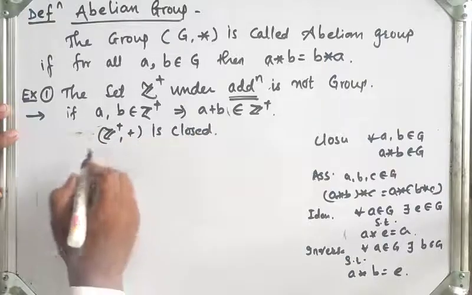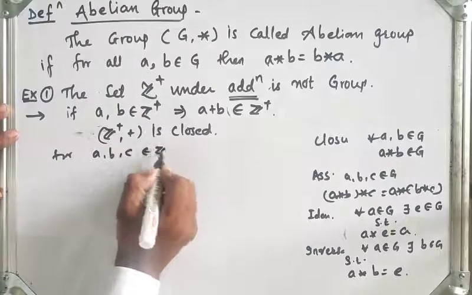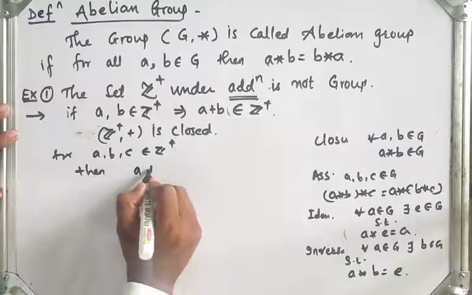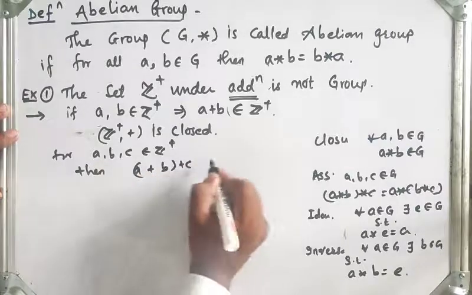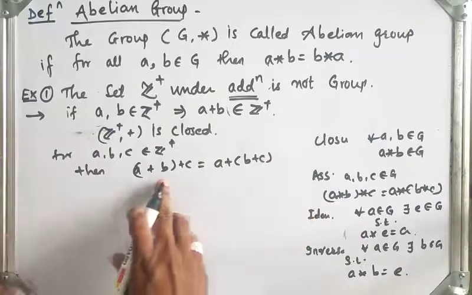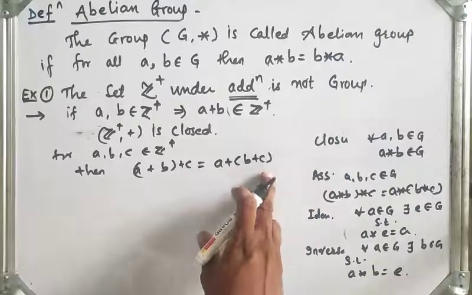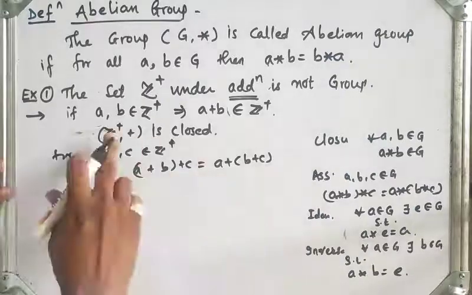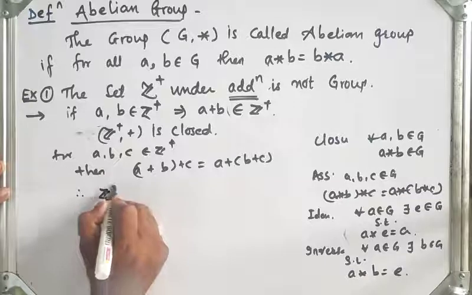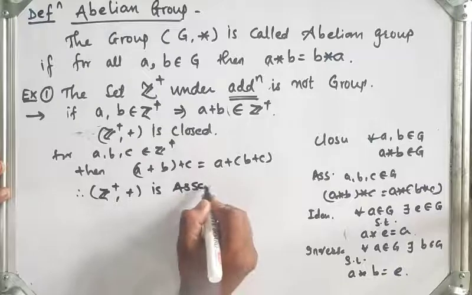Now for associativity, for a, b, c belongs to the set of positive integers, we have a plus b plus c is the same as a plus of b plus c. So Z plus under addition is associative.